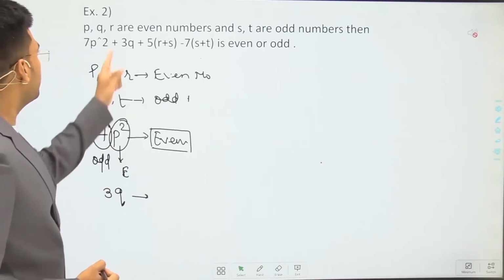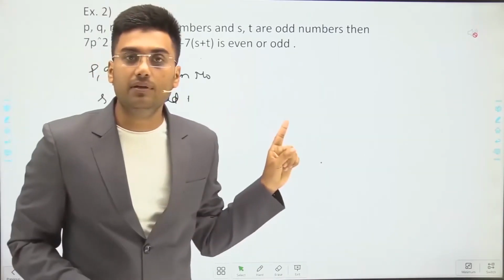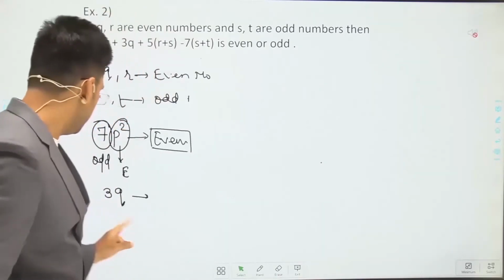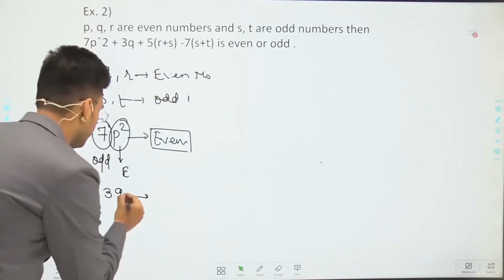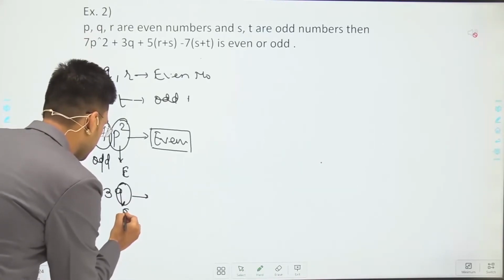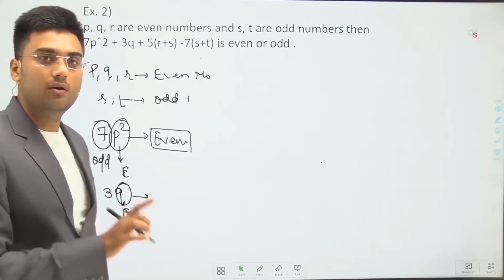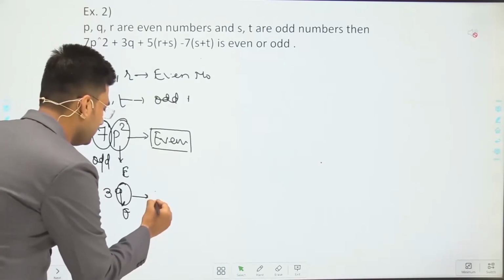Here q is what? Q is again an even number, and 3 is an odd number. Odd into even is equal to even. So even multiplied by odd, again we will get an even number.